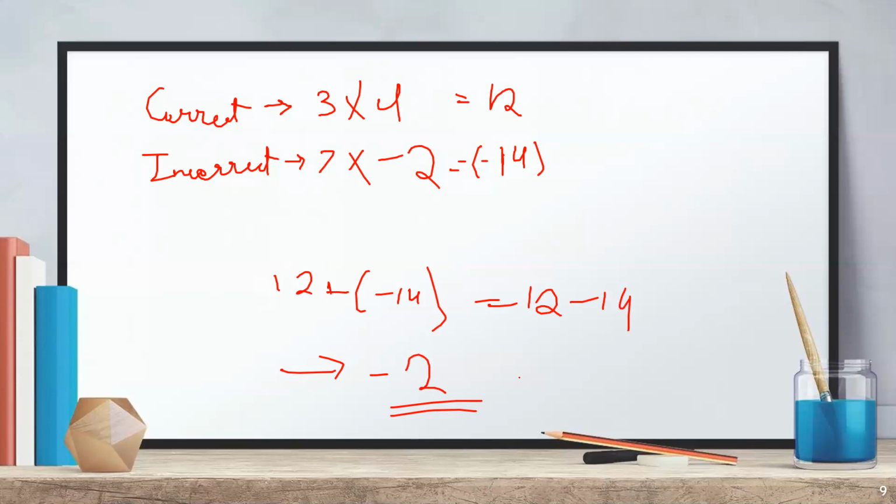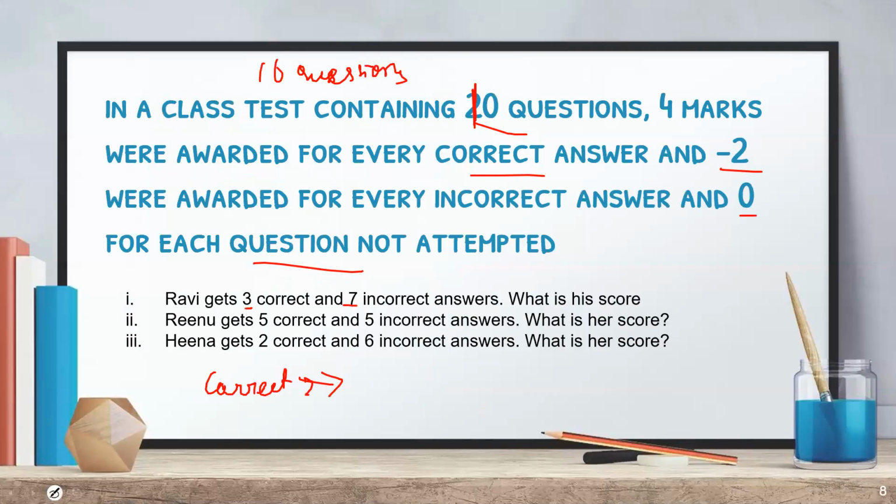Okay, these types of questions are not seen on a daily basis because for incorrect answers we usually get 0 marks. But if they are giving minus 2, like negative marks for incorrect answers, then we solve it like this. Now Renu gets 5 correct and 5 incorrect, means 5 plus 5 is 10, she attempted all, with 5 correct and 5 incorrect. So now we have to find her score.